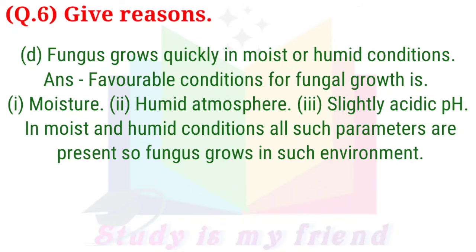D. Fungus grows quickly in moist or humid conditions. Answer: favorable conditions for fungal growth are 1. Moisture, 2. Humid atmosphere, 3. Slightly acidic pH. In moist and humid conditions, all such parameters are present, so fungus grows in such environment.